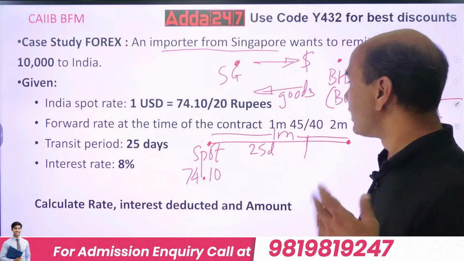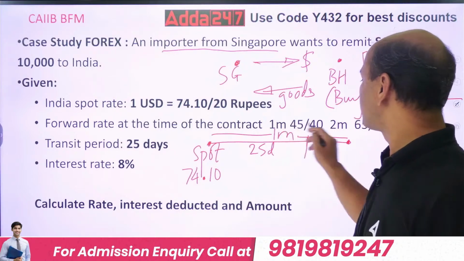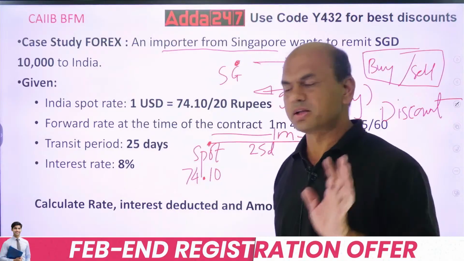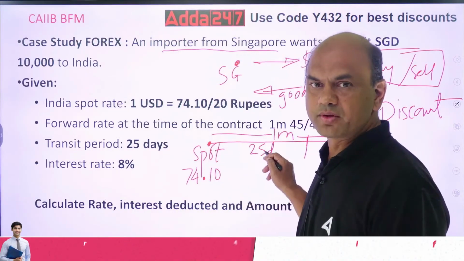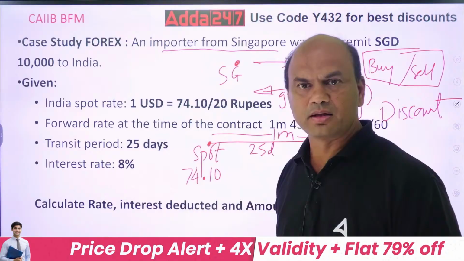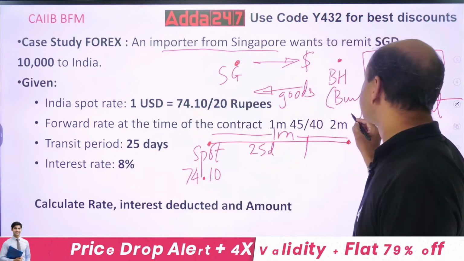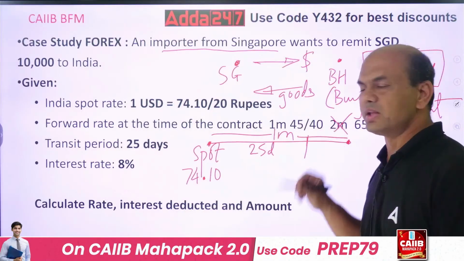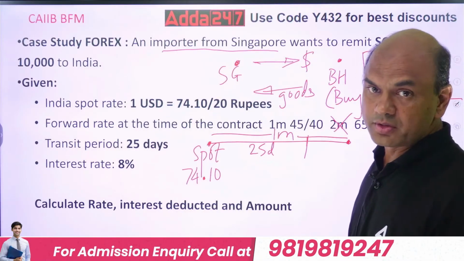1 month. See, again there's a problem. Will you do 1 month or 2 months? See, 25 days lies between what? It starts from 0 and 25, so it will lie between 0 and 30. So this 2 months is of no use to you. 2 months is of zero use to you. You will have to take 1 month only.